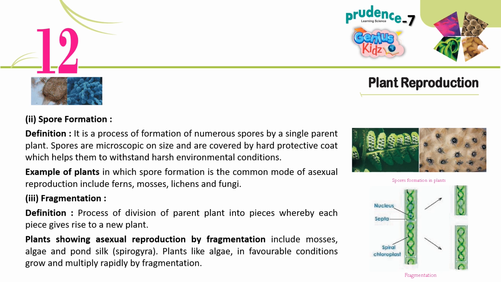3. Fragmentation. Definition. The process of division of the parent plant into pieces whereby each piece gives rise to a new plant. Plants showing asexual reproduction by fragmentation include mosses, algae, and pond silk, Spirogyra. Plants like algae, in favorable conditions, grow and multiply rapidly by fragmentation.